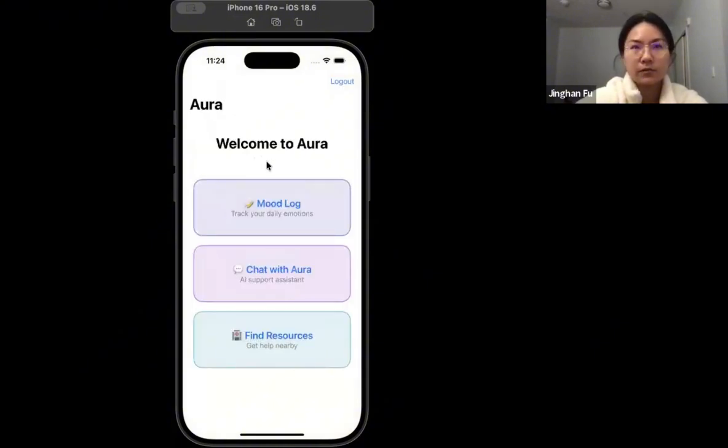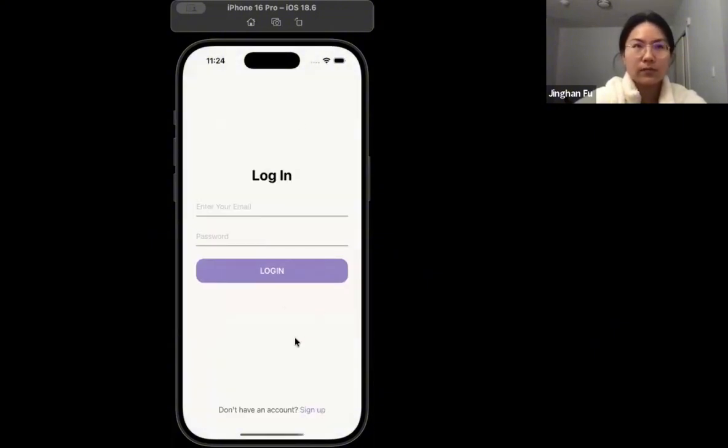After signing up, the user is taken directly to the home screen. We also have this logout button on the top right corner. Once I tap logout, as you can see, it returns me to the login page. Now I'll log in again with the same account.